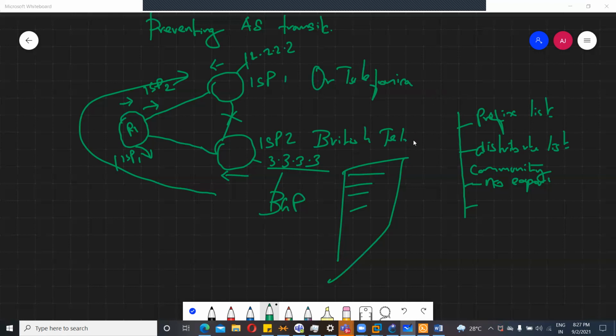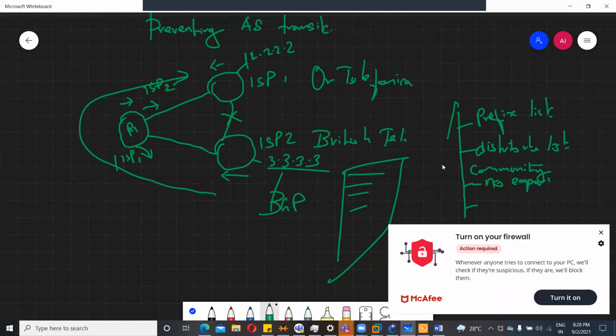I don't think many organizations use these. The only best possible way is using communities.